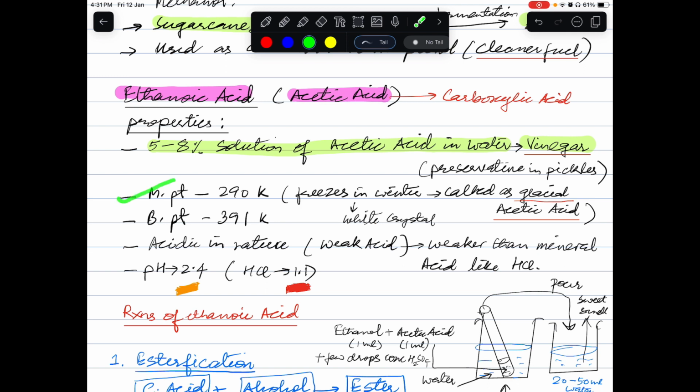This is the melting and boiling point. Since the melting point is low, as you have seen, it freezes in winters. When it freezes, it forms white crystals. Therefore, it is also called glacial acetic acid. So what is glacial acetic acid? White crystals of acetic acid at low temperature are called glacial acetic acid.